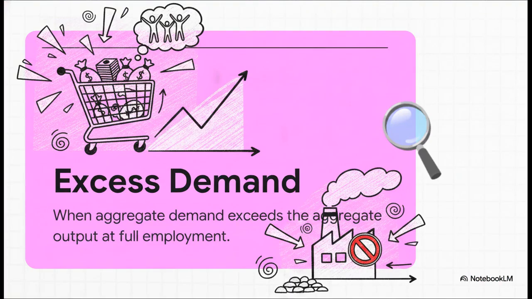Let's see what an overheating engine looks like. In macro terms, we call this excess demand. It's pretty straightforward. It simply means our aggregate spending is higher than the economy's maximum production capacity at full employment. Basically, we want to buy more than we can physically make.